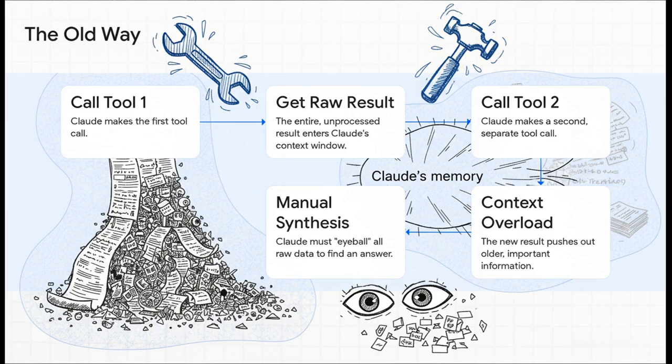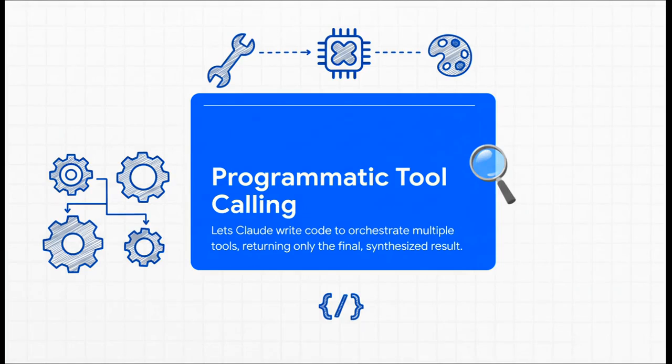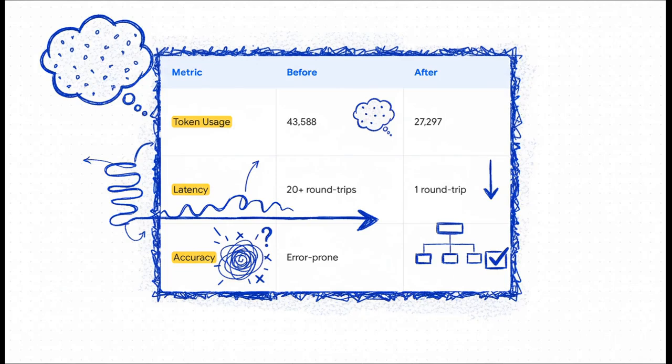It's a mess. This new feature, programmatic tool calling, is a total game changer. It basically turns the AI from a simple tool user into a project manager. It actually writes a little piece of code on the fly that orchestrates all the tools, processes all their outputs, and then only returns the clean, final synthesized result. It just handles all those messy middle steps for you. And the efficiency gains here are just massive. Token usage drops by 37%. Latency completely plummets. You're going from over 20 back-and-forth API calls down to just a single trip. And maybe most importantly, accuracy goes way up because the logic isn't guesswork anymore. It's written explicitly in code.